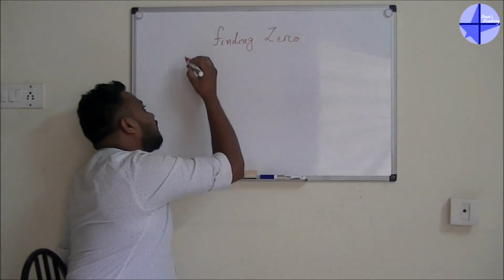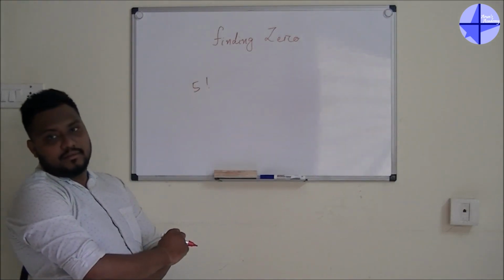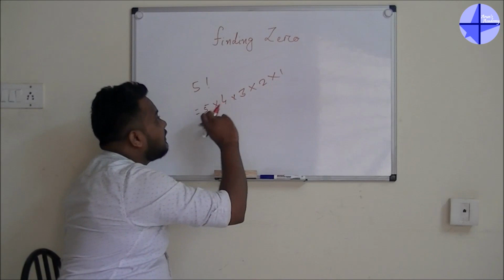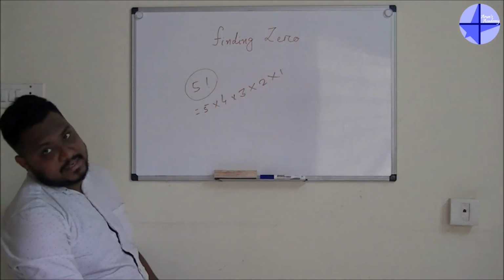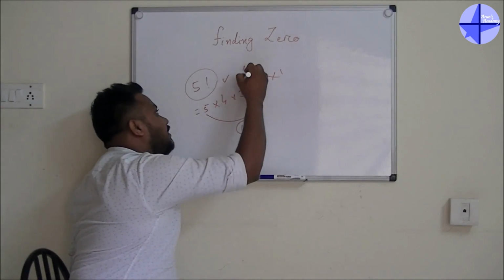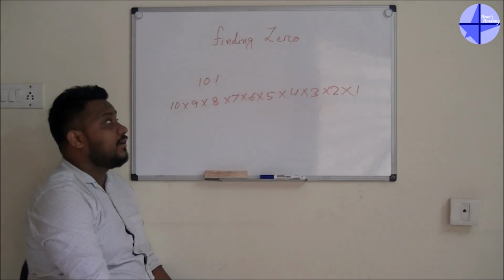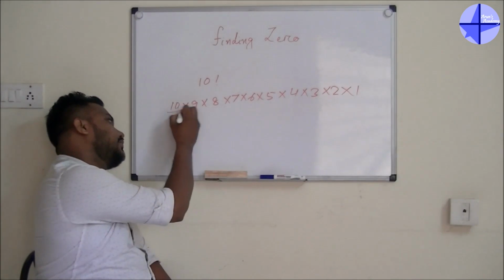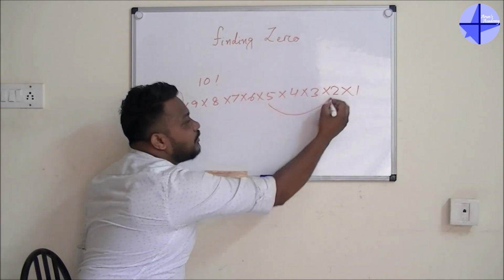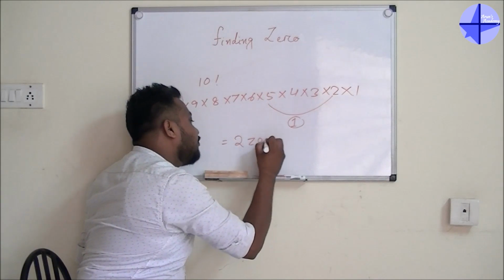Let's say it is 5 factorial. Guys, what is the meaning of a factorial number? It means that number multiplied down up to 1. So now if they ask you how many zeros are there, 5 into 2, you are getting a 10, so total one 10 is there. Now we have to go for the number of 10s. First we will get one 10. After that another one we will get from here, 5 into 2. So 5 into 2 will give another one. So the total number is 2 zeros.